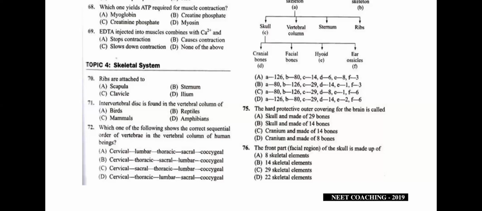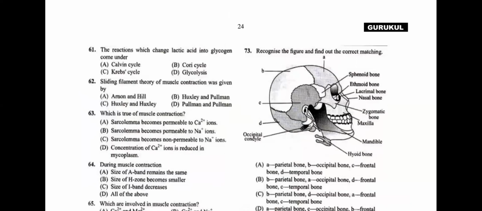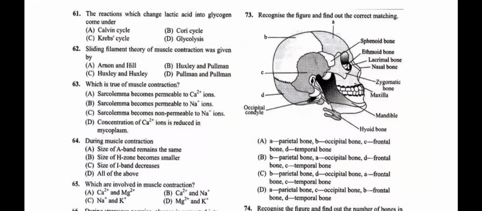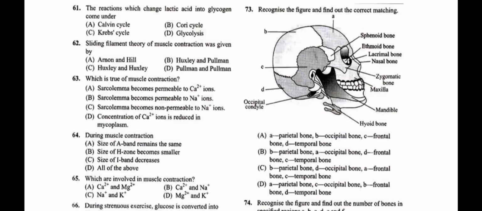Now, question number 73, recognize the figure and find out the correct matching. This is the diagram of a skull, which consists of the cranium and the facial bones. Totally 29 bones are present. Here they have mentioned all the facial bones in the diagram, but in question number 73 they are asking only about the cranial bones. You know, a total of 8 cranial bones are present, where we're going to see the frontal. A is frontal, students.